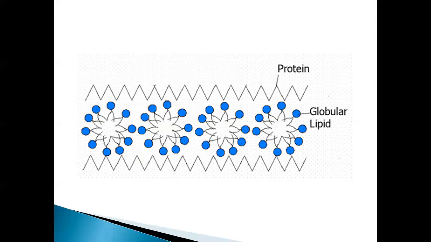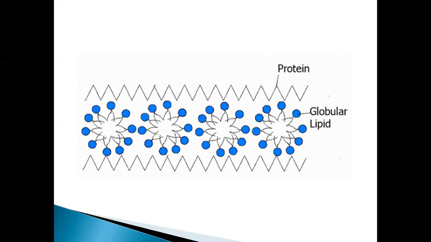The proteins cover this lipid layer present in the core region. So in this micellar structure the core region is protein, and around it the lipids are present. These lipids have two properties, a hydrophilic head and a hydrophobic tail. The hydrophilic head is present towards the periphery and the hydrophobic tail towards the inside.